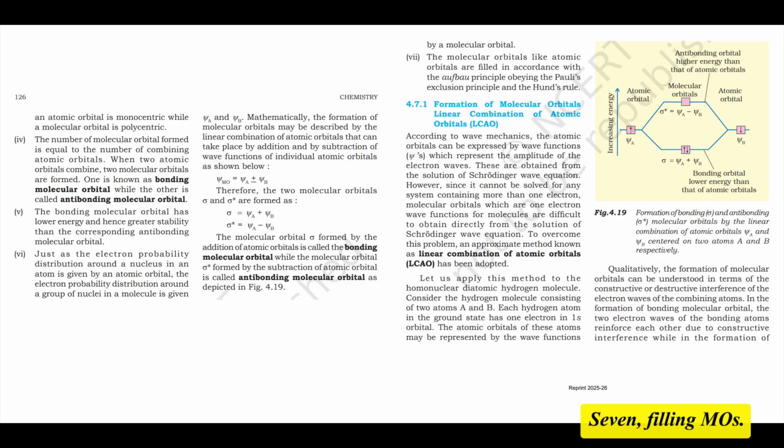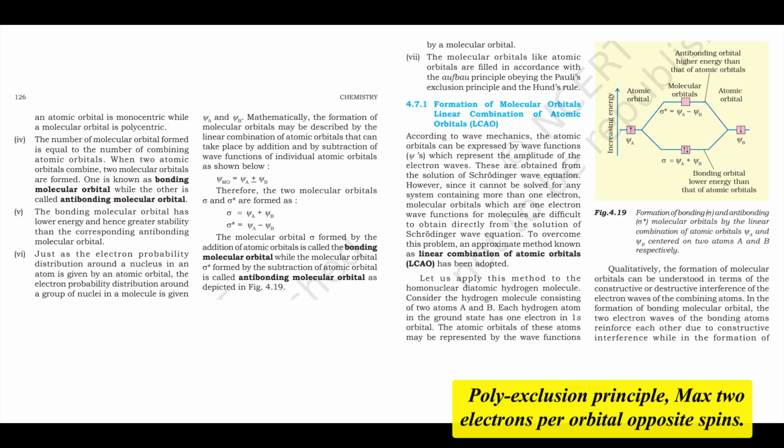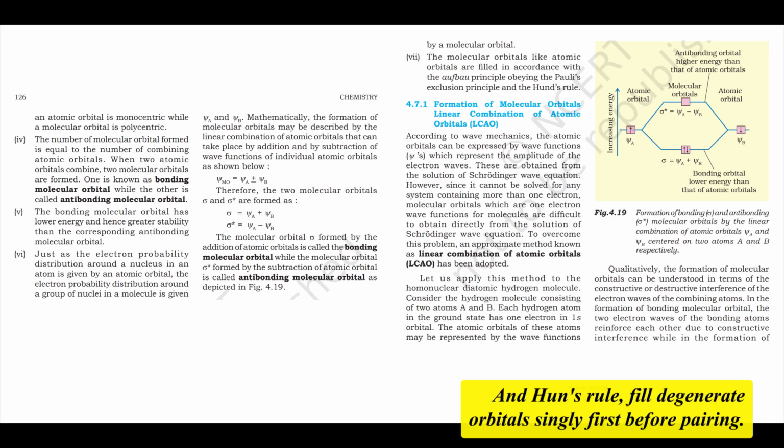7. Filling MOs. Electrons fill these molecular orbitals according to the same rules used for atomic orbitals. The Aufbau principle: fill lowest energy first. Pauli exclusion principle: max 2 electrons per orbital, with opposite spins. And Hund's rule: fill degenerate orbitals singly first before pairing.